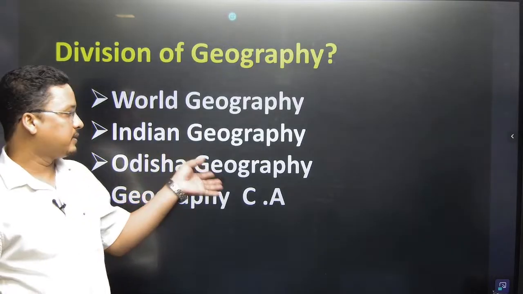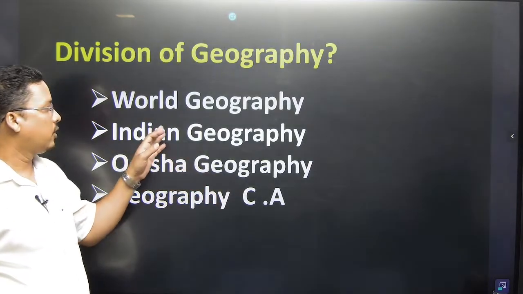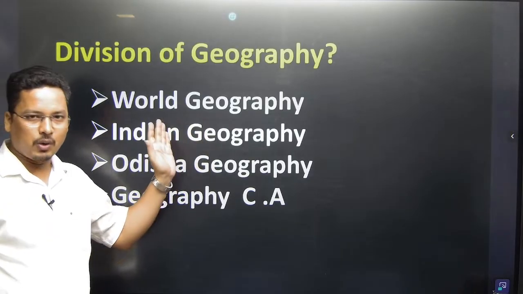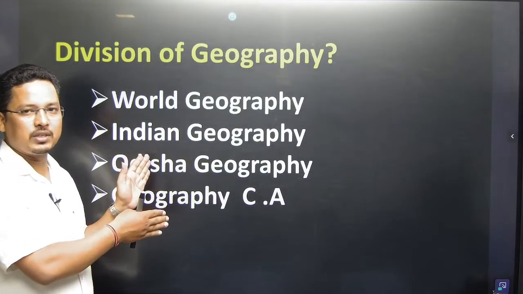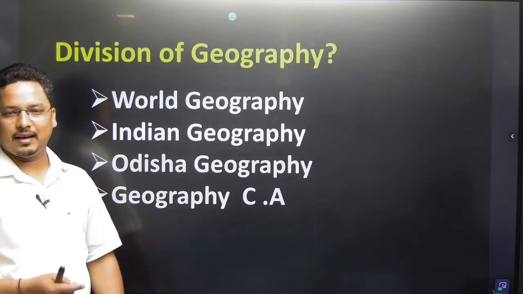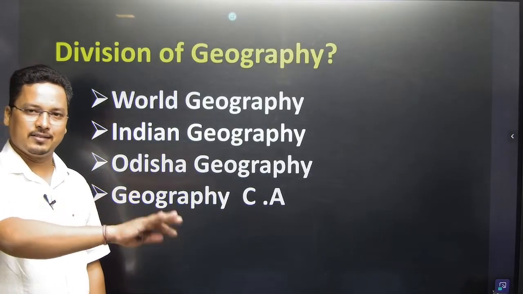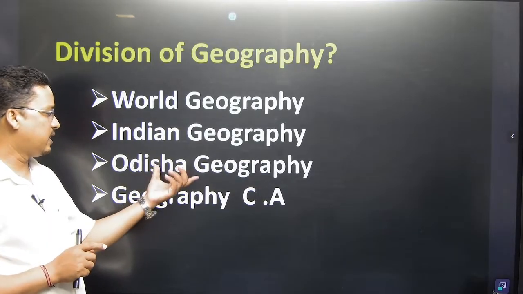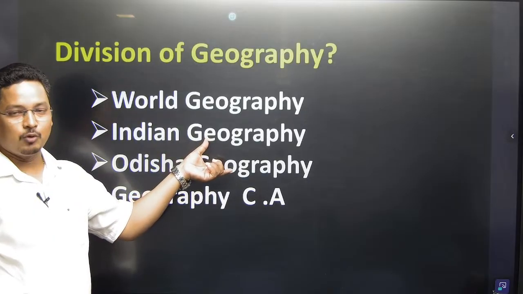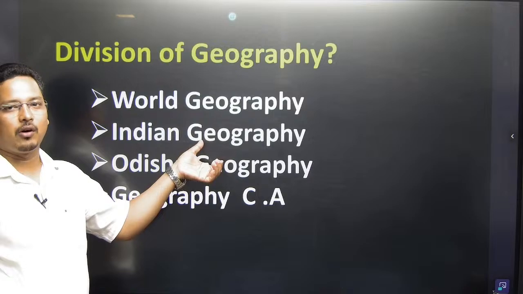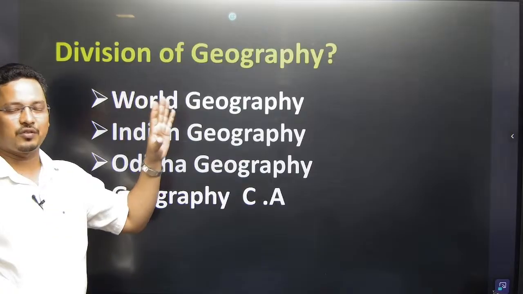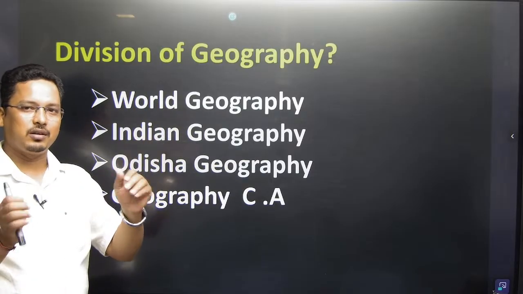So see, these are the divisions of geography. You have to go through world geography, Indian geography, and Odisha geography, or let's say somebody else is preparing for any other state in India, they will definitely go through that regional geography. Odisha geography and Indian geography are regional geography. We call it spatial geography in geography. But this would be the general geography or world geography, which is applied to the rest.